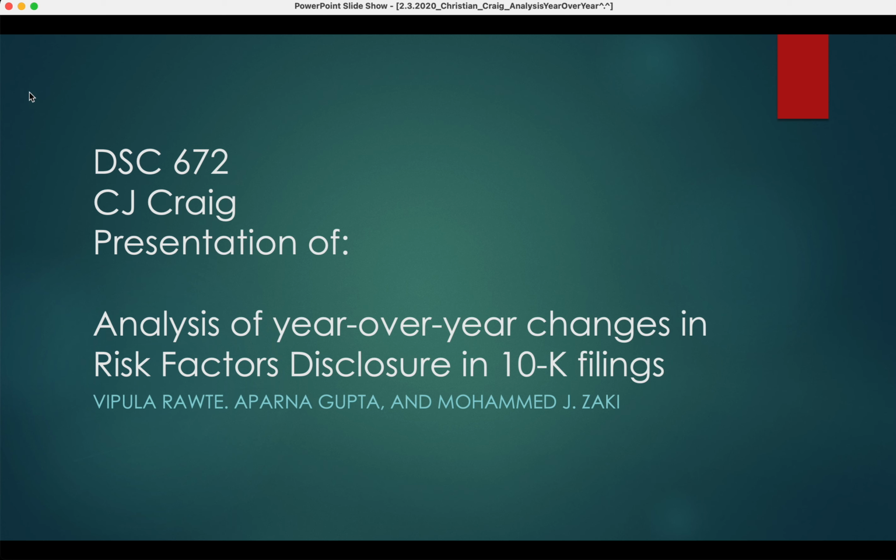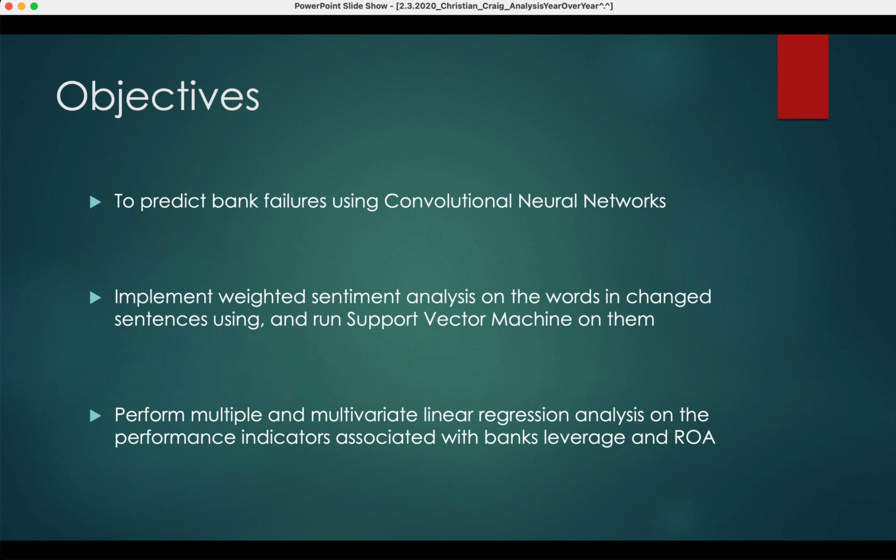Hi, my name is CJ Craig, and I'll be presenting analysis of year-over-year changes in risk factors disclosure in 10K filings by Vipula Rutt, Aparna Gupta, and Mohammed J. Zaki. The objectives of the paper are to predict bank failures using convolutional neural networks, implement weighted sentiment analysis on the words and change sentences